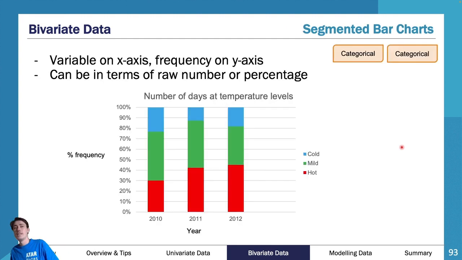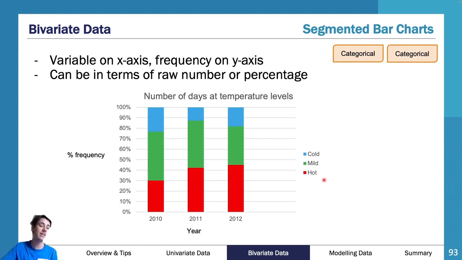As you can see here, we have segmented bar charts. Segmented bar charts are essentially where we compare categorical data with categorical data. Because they are segmented and it's bivariate, we use different colors. Before, in our bar charts for univariate categorical data, I wanted you to use one color. In this case, I want you to use more than one. As you can see, I have the year. The year is categorical ordinal because it has an order. And then I have cold, mild, or hot, once again categorical ordinal because we have an order.